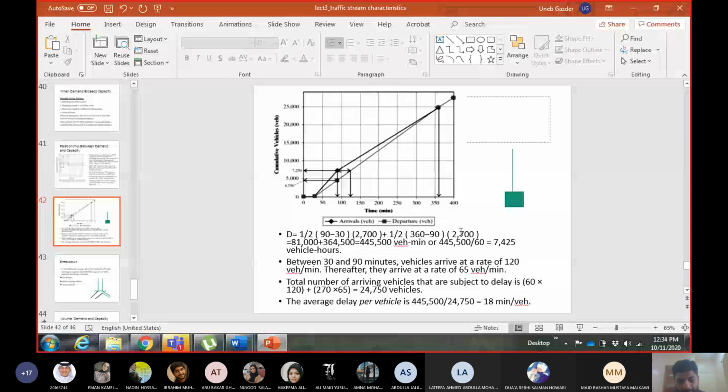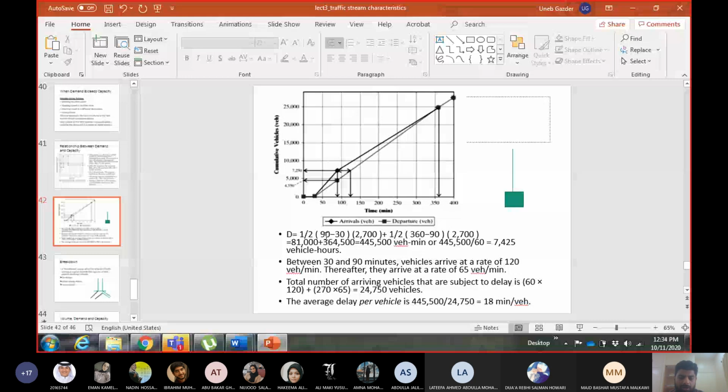You will get 445,500 vehicle minutes. This is the unit of delay. How did I get it? I multiplied vehicles by minutes: 2,700 is the number of vehicles, and 90 minus 30 is minutes.